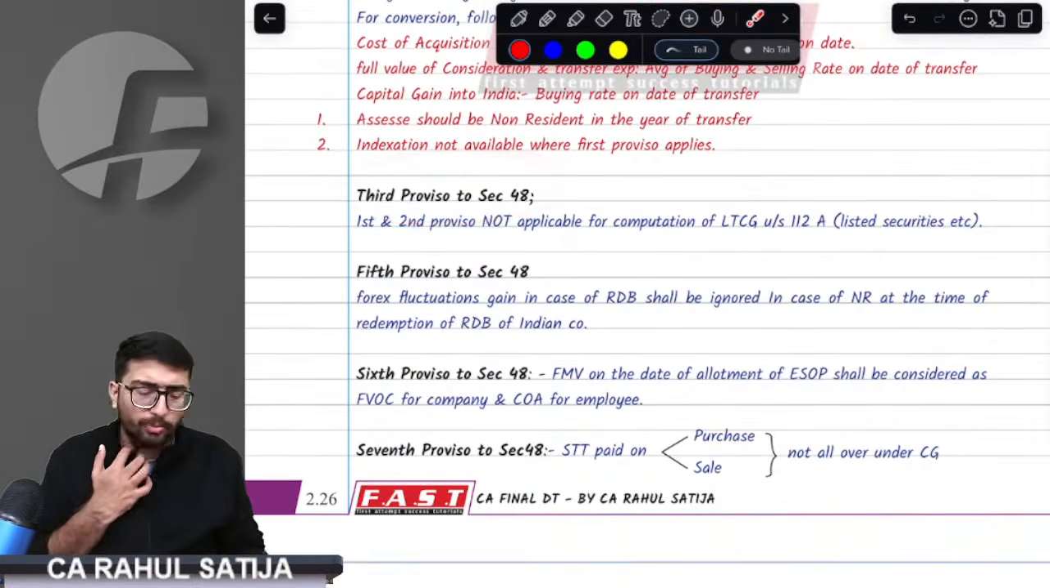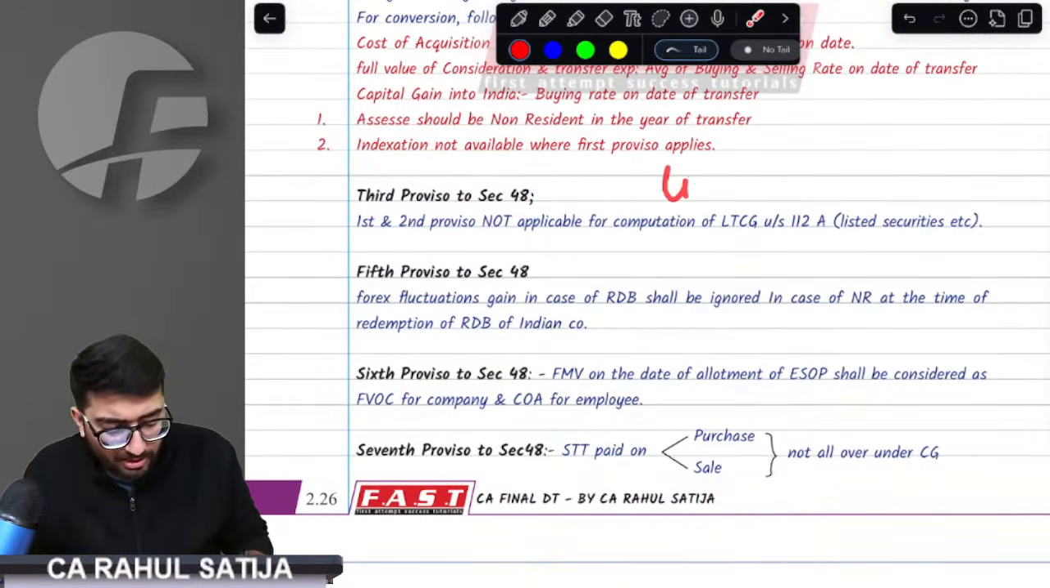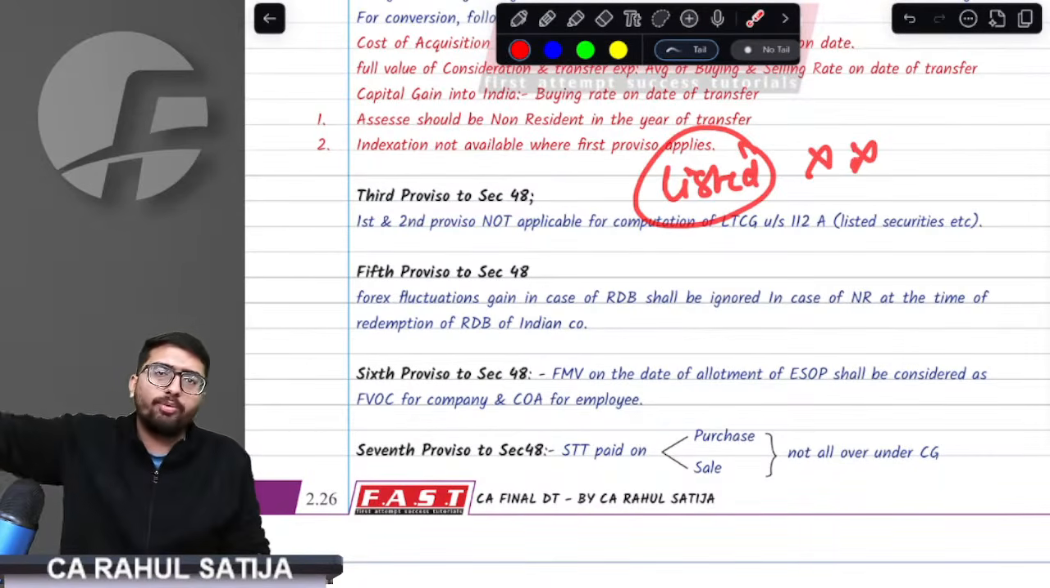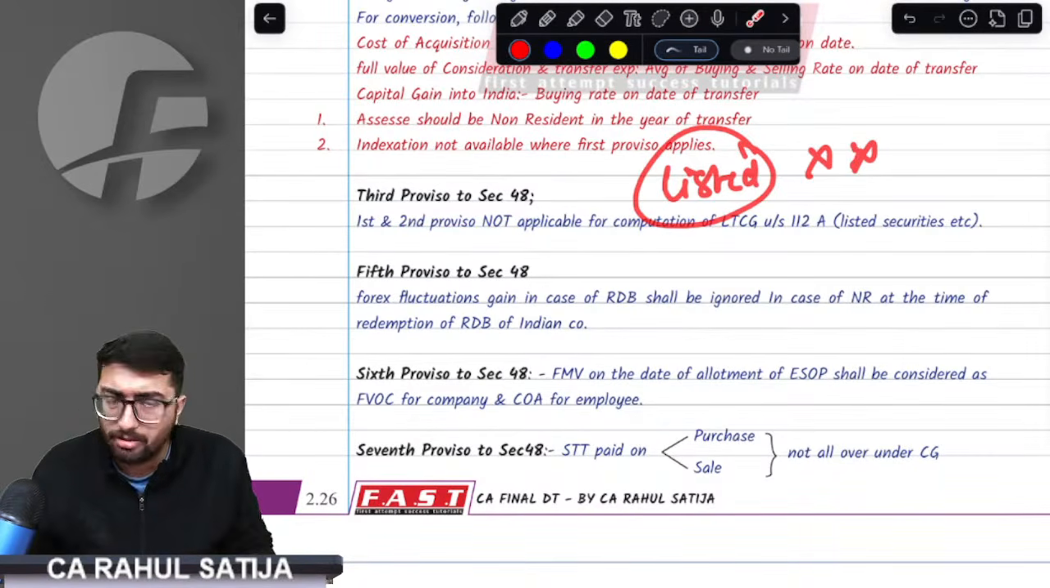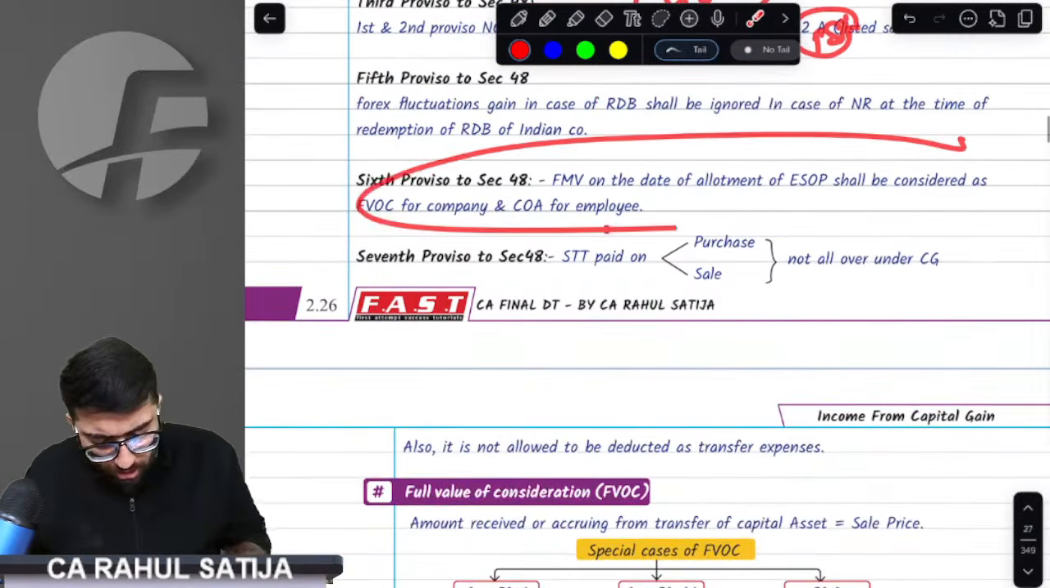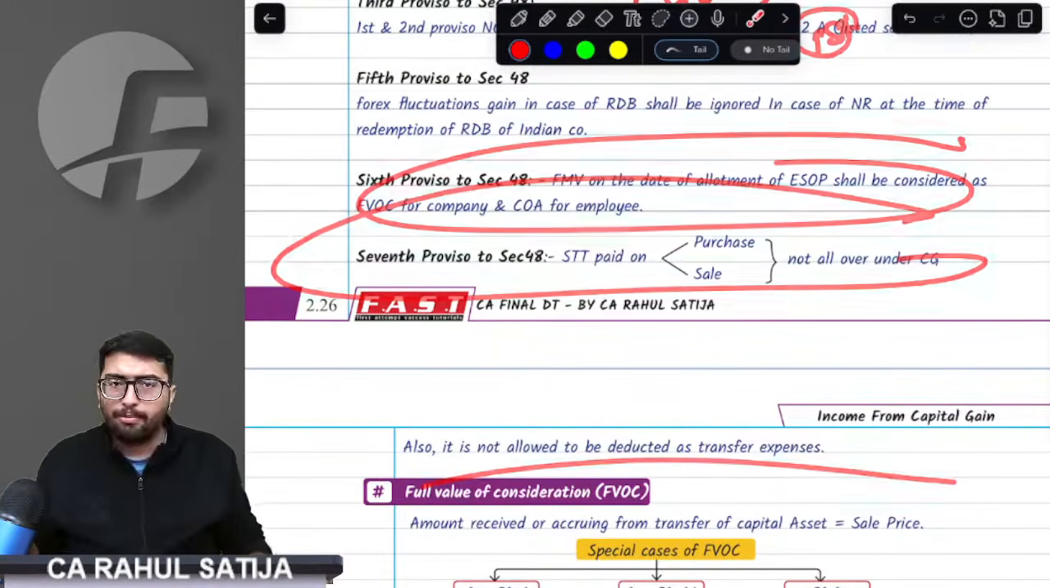We have another proviso, the third proviso, which says that if you have any listed securities, on listed securities we have no concept of indexation, not even before 23rd July, not even after that. Plus on listed securities, first proviso, foreign exchange fluctuation shall also not apply. Other provisos are not relevant to you at all. This is the entire provisos.